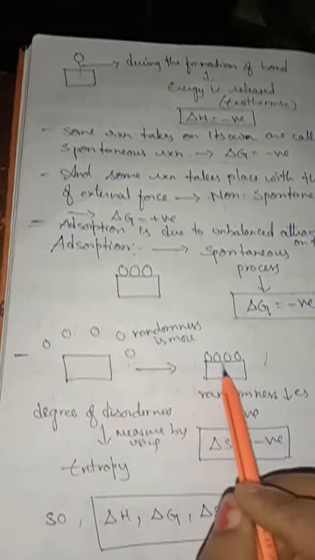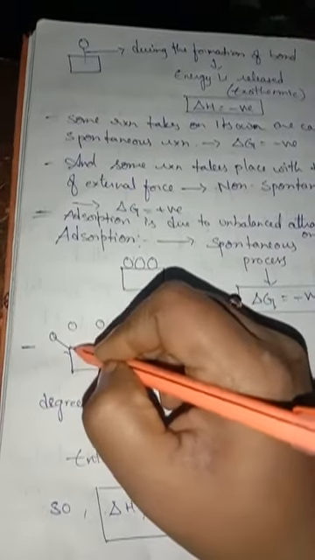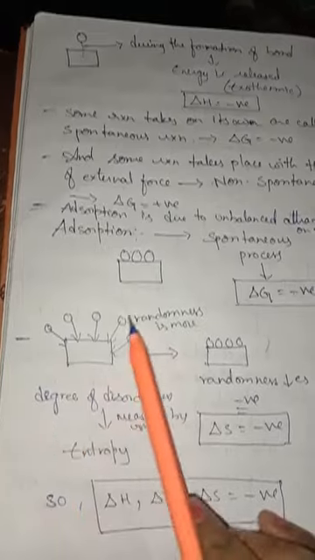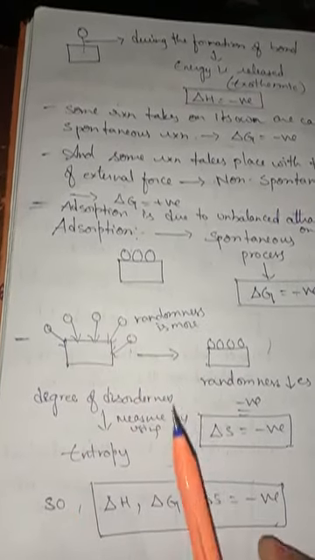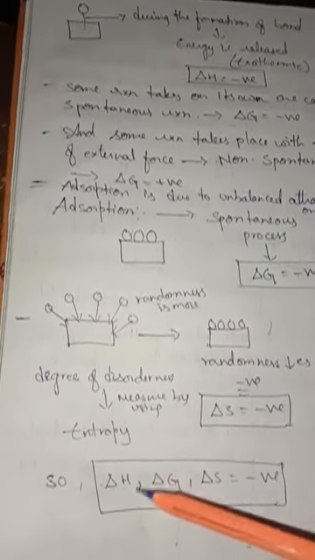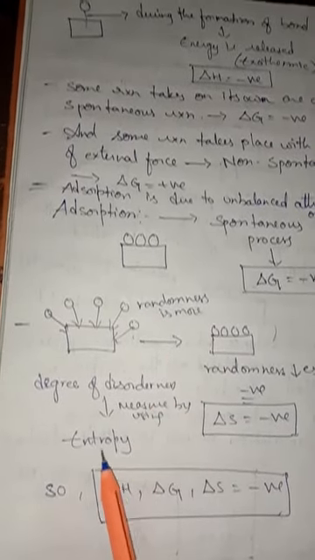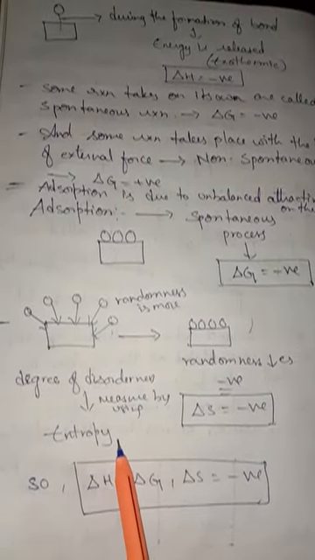After some time, all the molecular species are going to be settled on the surface of this solid. Why? Because of some force. So these particles are all going to be settled over this phase. Before, what happened? They are present in randomness. That means the randomness is more. They are present in a scattered way. So the randomness, or degree of disorderness, can be calculated with the help of entropy.